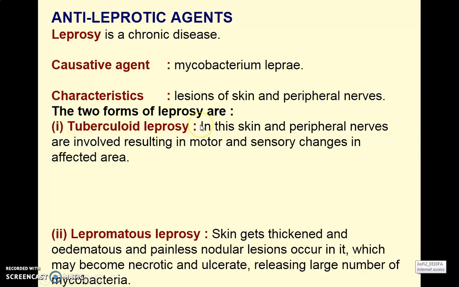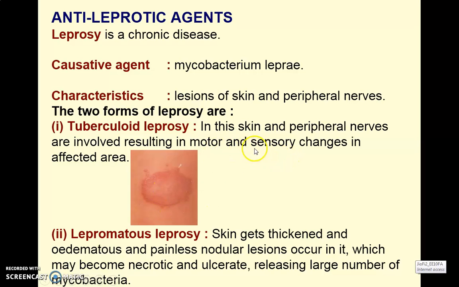So there are basically two types of leprosy. First is tuberculoid leprosy and second one is lepromatous leprosy. In tuberculoid leprosy, the skin and the peripheral nerves are involved, resulting in motor and sensory changes in the affected area. It means that the skin, particularly a patch, is produced on the skin. Skin is involved, as well as peripheral nerves, so whatever the nerve supply in this area is affected. It means there is no sensation in this area.